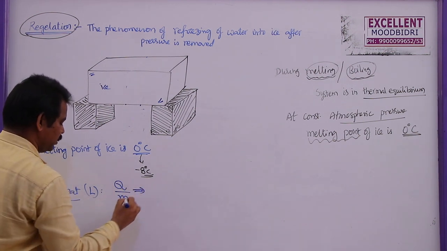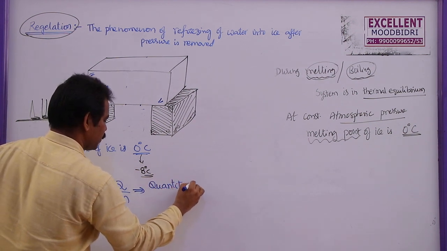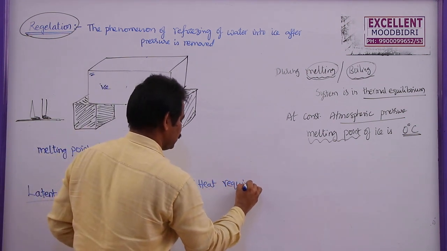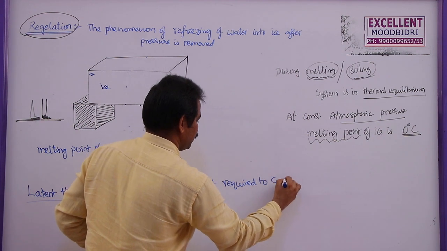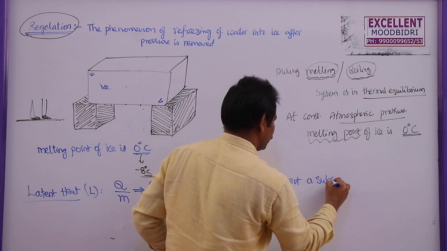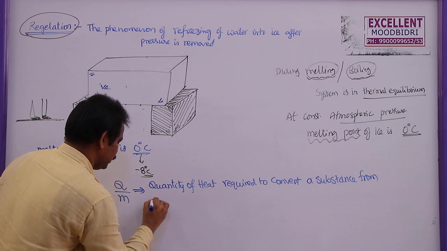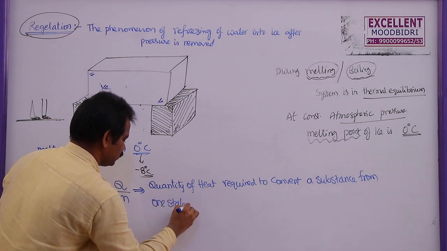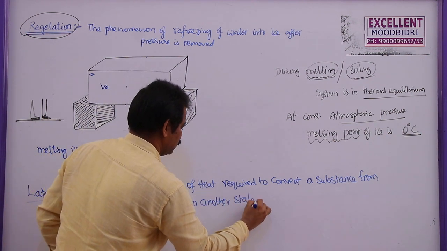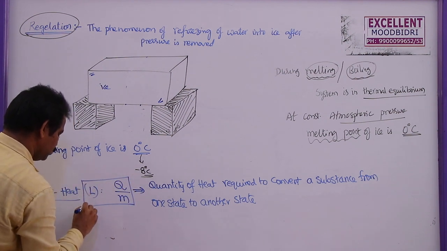So what is latent heat? Quantity of heat required to convert a substance from one state to another state is known as latent heat. So this is the formula, L is equal to Q by M.